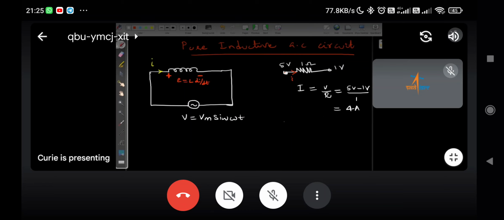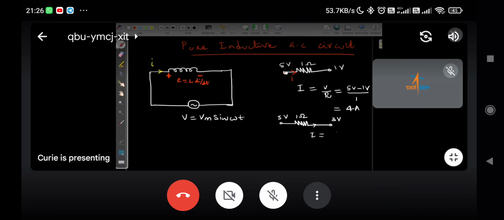Shafian, are you there? Naveen, are you there? Yes, sir. Okay, Naveen, now this is 3 volt. Now what is the current going through this? High potential to lower potential, 5 volt to 3 volt. So what is the current? Now you have to look at it and tell me what is the current.